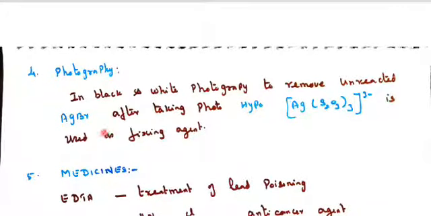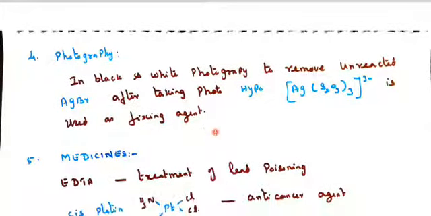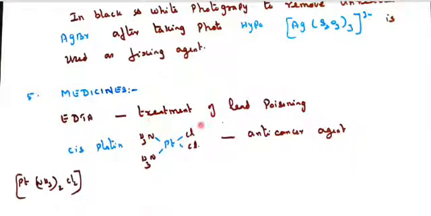So this is used as a fixing agent. Here, EDTA treatment is very useful in medicine, because whenever a person takes poison in a suicide attempt, we cannot ask the person what type of poison they might have taken. Most probably it is heavy metals or lead poisoning, because with heavy metals, if it is in solid form, it is less poisonous.